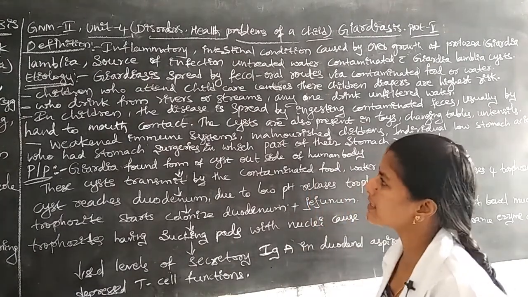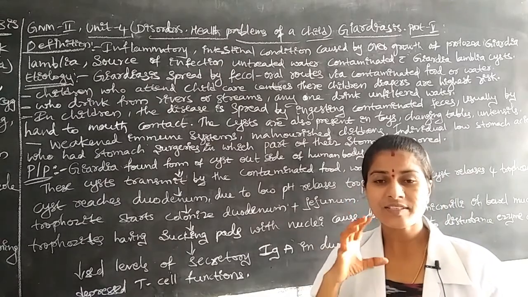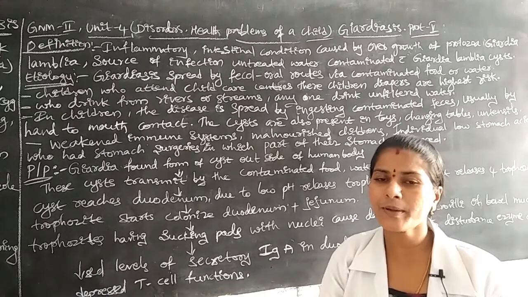Next, what is the source of infection? How does Giardiasis spread to the human being?